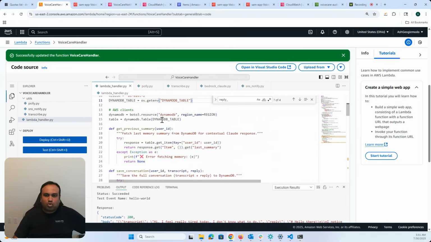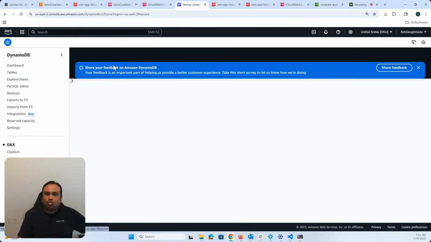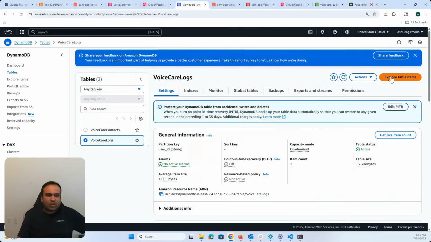What I'm going to do now is also have a DynamoDB table to store the data. When users come in and try to access their relatives from SNS, that is one table, and the other table is going to hold the VoiceCare logs.